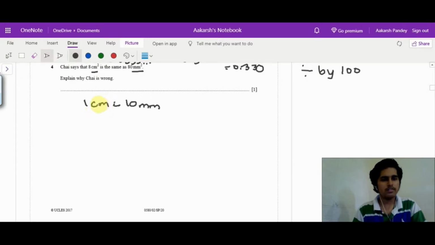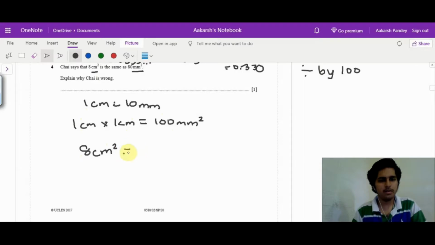So when you have centimeter square, it is 1 centimeter times 1 centimeter, so that is equal to 100 millimeter square. By the expansion of the logic, 8 centimeter square will be 800 millimeter square. So it is not 80, it should have been 800.